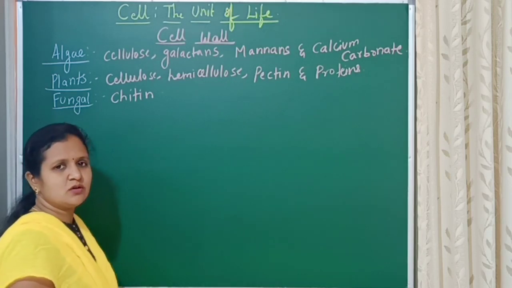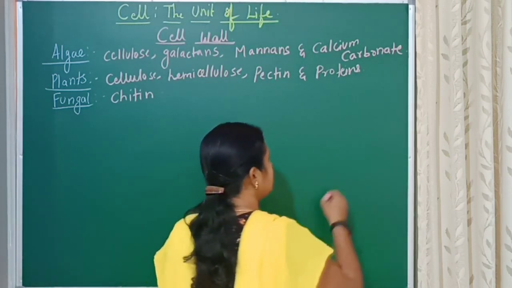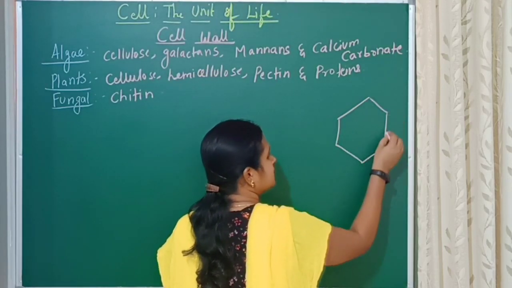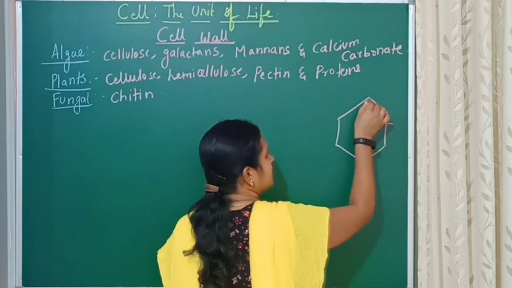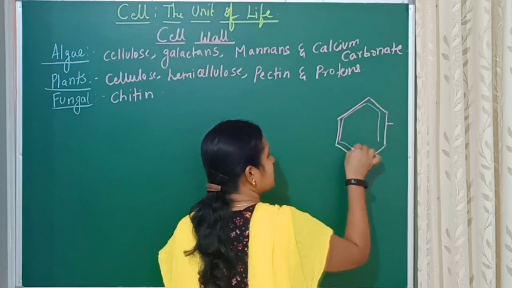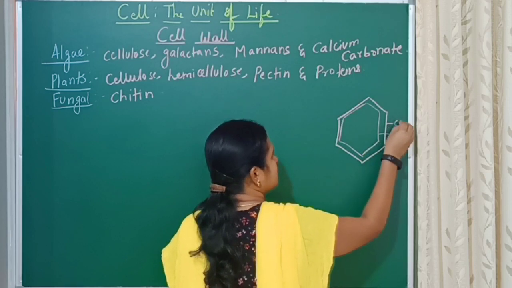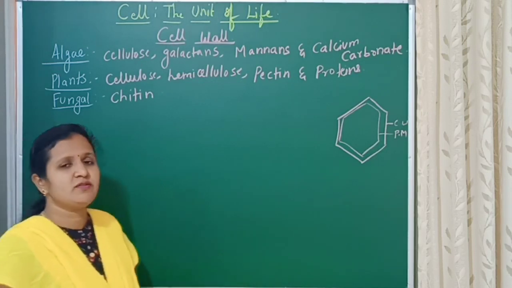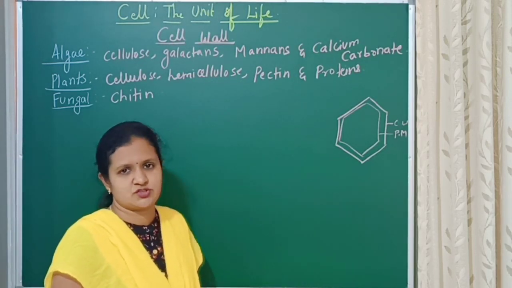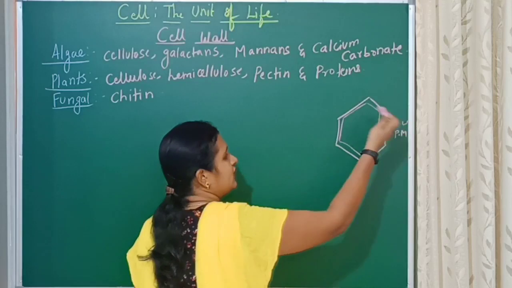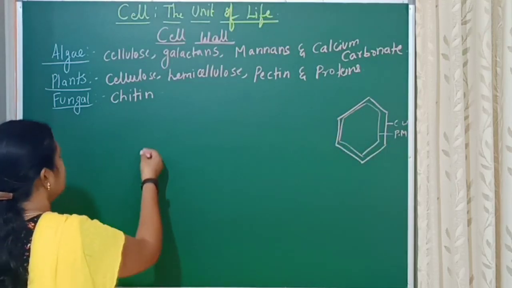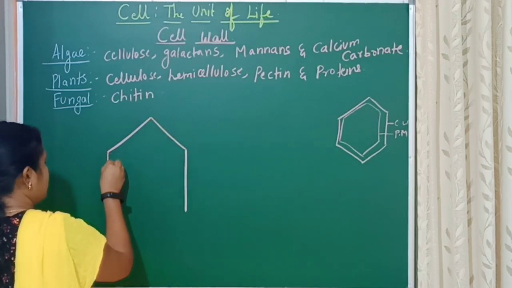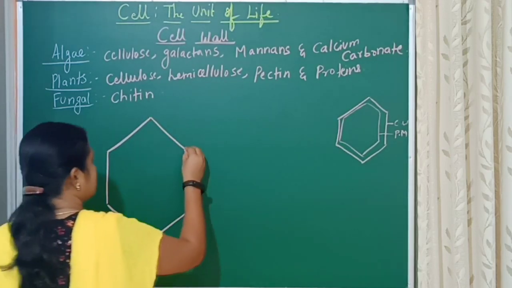Now coming to the structure of the cell wall. In the last class, when we drew the diagram, we wrote this is the cell wall and inside that we wrote the plasma membrane. We studied this structure in detail in our last sessions. So if we take this cell wall and study it in detail, it is actually made up of three layers. Let us consider these are the two cells.